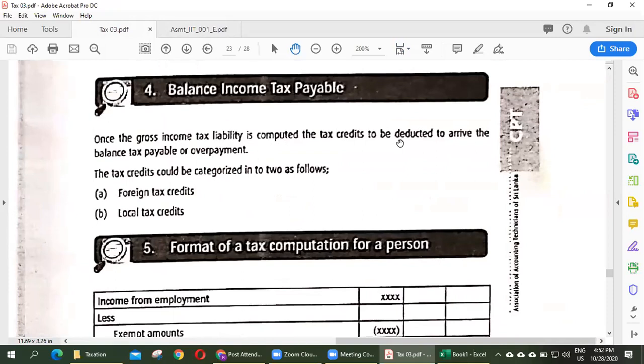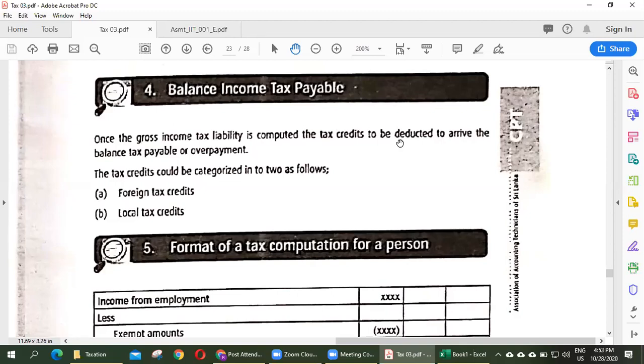Tax credit means we already paid some amount of money as tax to the government before finalizing the calculation, advance payment as tax.